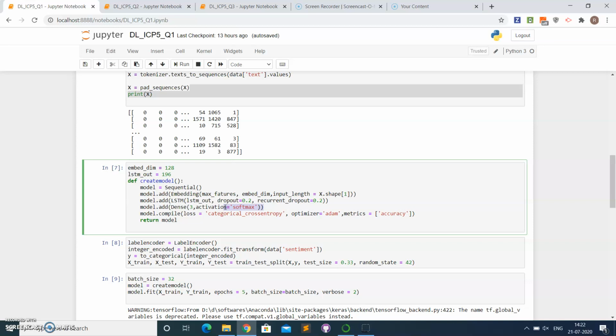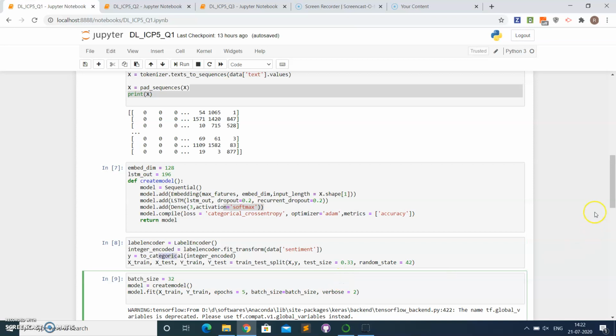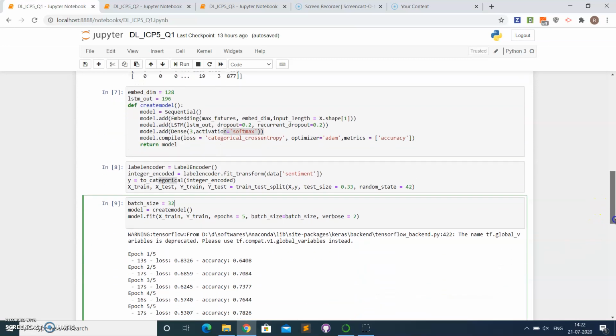Next, to convert the data to numerical, we are calling the label encoding class, and we are passing it to the to_categorical function, whose output is one-hot encoding. Then we are trying to sample the data and fit it.